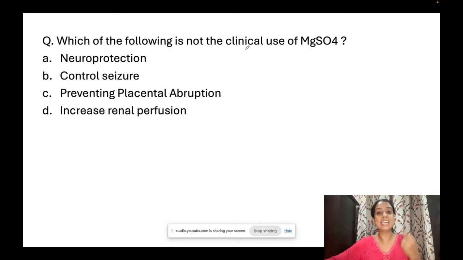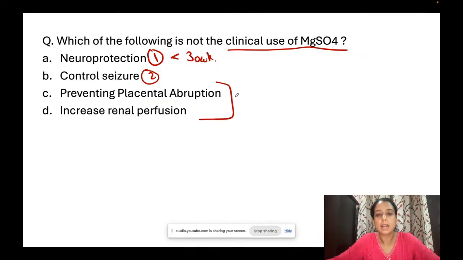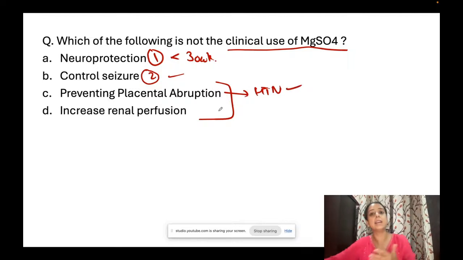Which of the following is not the clinical use of MgSO4? यानी कि बाकी सब clinical use हैं, कौन सा clinical use नहीं है? Two very obvious options that are clinical use: that is neuroprotection. We know that every preterm baby has to be given MgSO4. Other than that, we know it is used for controlling seizures, very obvious. Confusion इसमें थी: क्या प्लासेंटल एब्रप्शन प्रिवेंट करने के लिए MgSO4 यूज करते हैं? यस. A hypertensive patient is at very high risk of abruption, and MgSO4, no, directly not used, but yes, if you are giving MgSO4, you are saving her from seizures, you are saving her from abruption also. So this can be considered an indirect clinical use.